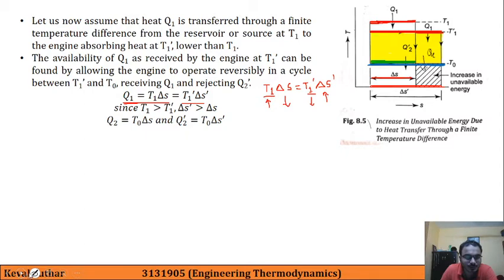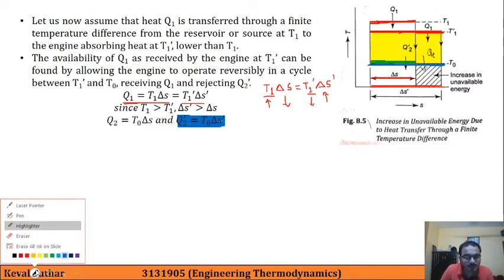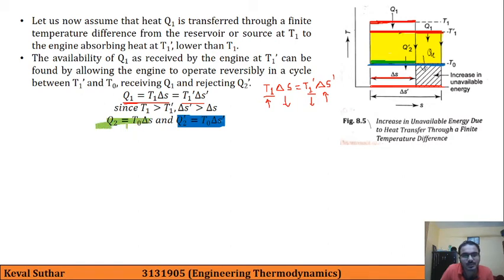What I am trying to say is that this portion can be seen over here with this dark blue line, and the previous portion can be seen over here, that is Q2 is equal to T0 into delta S. Now if we compare these two, as T0 is the same in both the equations, and delta S prime is greater than delta S, so Q2 prime must be greater than Q2.